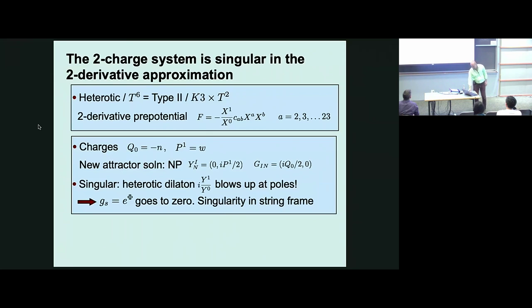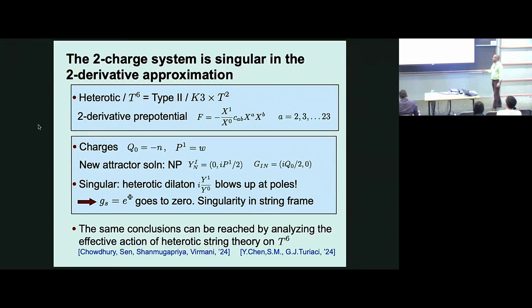And as an aside, the same conclusions can be reached in other ways. Here I've used this N equal to 2 supergravity formalism, but it can also be reached by just taking 10-dimensional heterotic string theory and compactifying on a torus. This was analyzed by Ashok in some papers 20 years ago. So that formalism also leads to the same conclusions. In fact, we did that in one chapter of the paper, but hopefully we'll also hear about this in Ashok's talk later this afternoon.